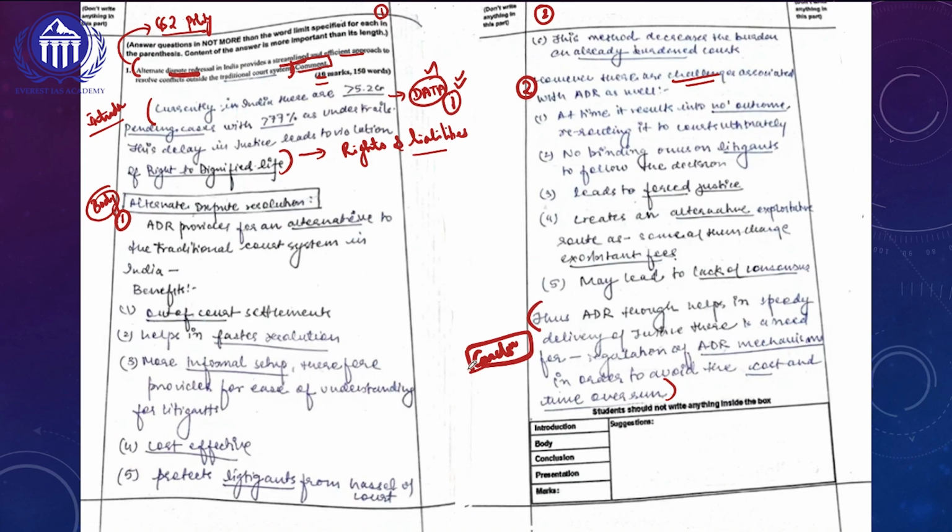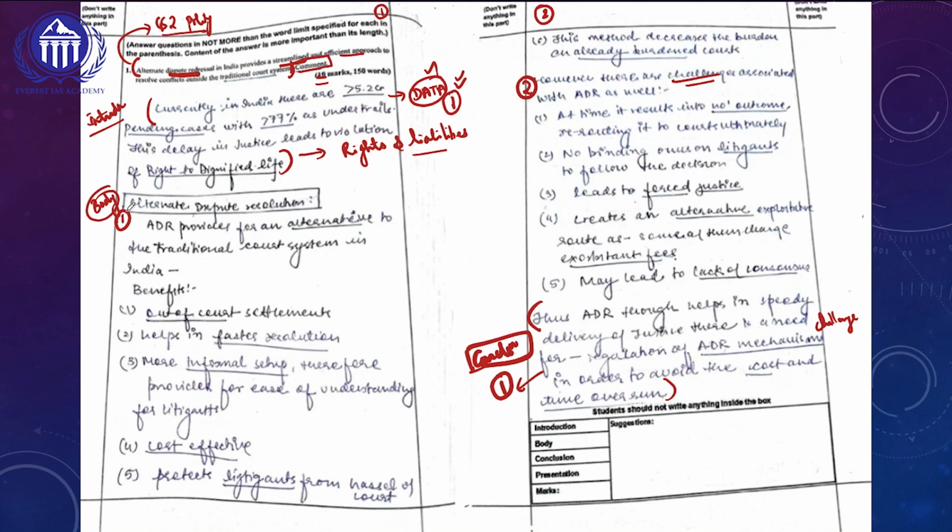And let's look at our conclusion also. Thus, ADR helps in speedy delivery of justice. There is a need for regulation of the ADR mechanism in order to avoid cost and time overrun. Again, she will be easily getting 1 mark. The reason being that she is trying to tell the challenges of it, and also she is trying to tell what needs to be done. So overall, let's go into the body of the answer.